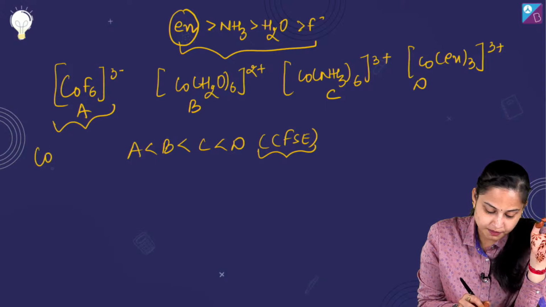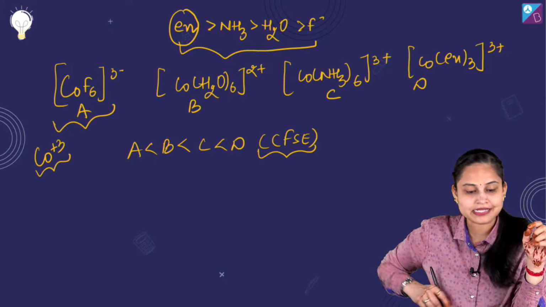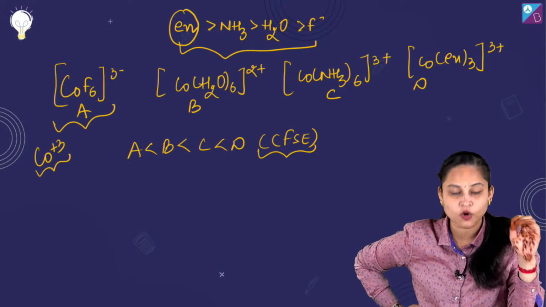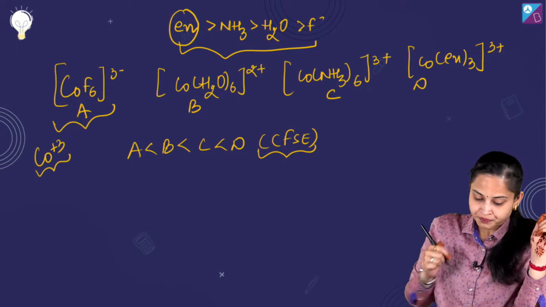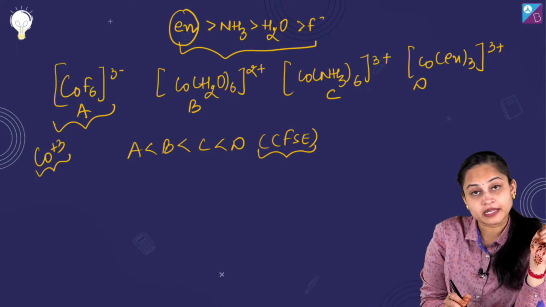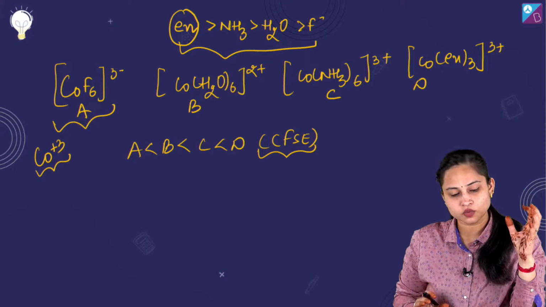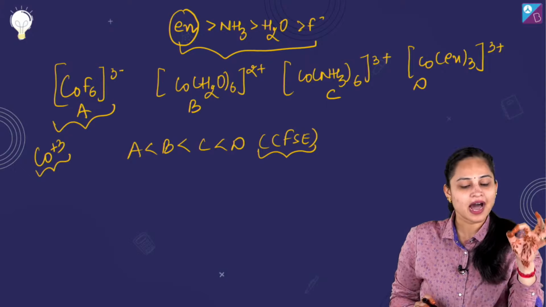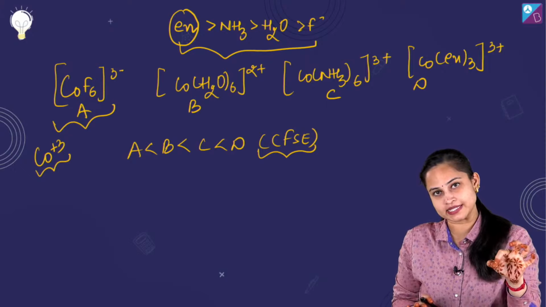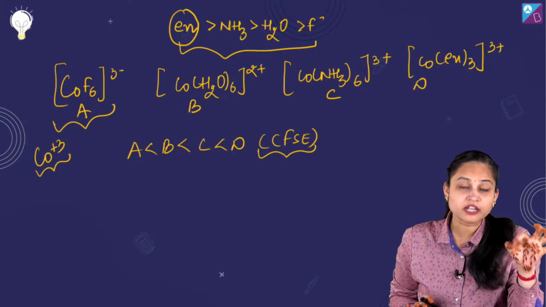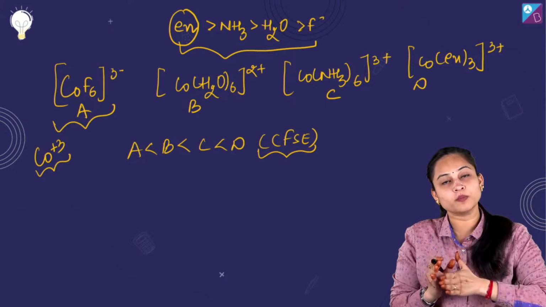Now cobalt is in +3 oxidation state. So since Co is in +3 oxidation state, I just want to say over here one thing, that high valent 3d complexes tend to be low spin.